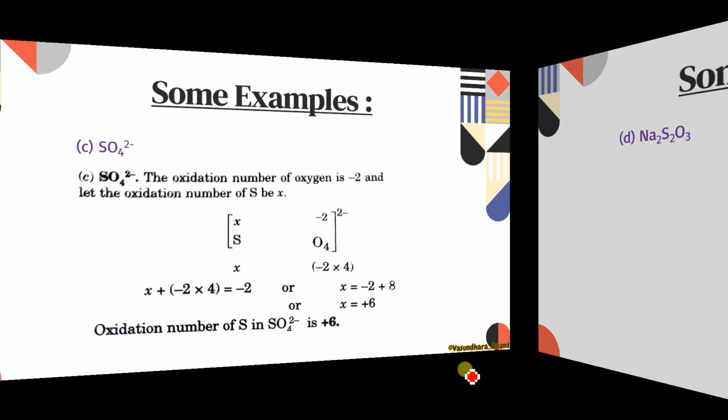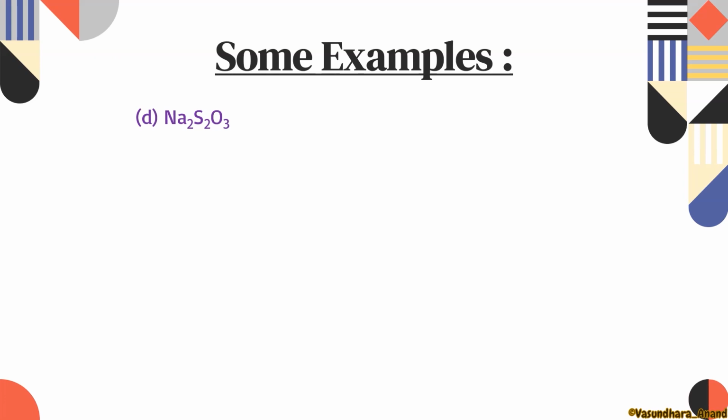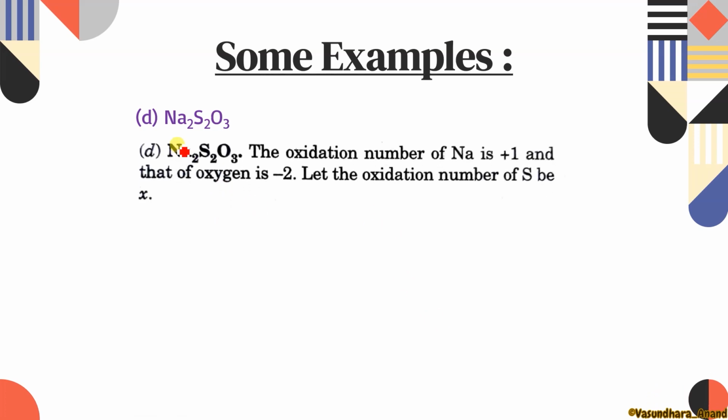Yes. Now another question, Na2S2O3. So again the sulfur. You can see how the oxidation number of sulfur varies. कैसे oxidation number इसका change हो रहा है. Again the central atom is sulfur because here both are 2 in number, but sulfur has the higher atomic number, so it will be the central atom.